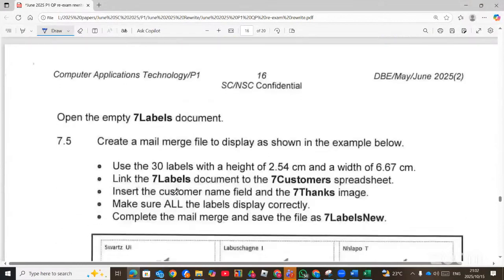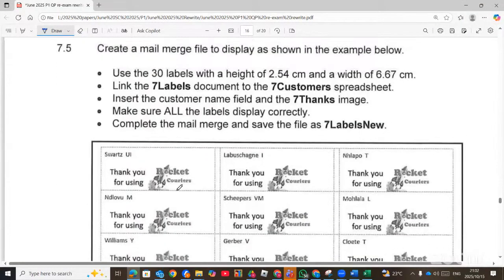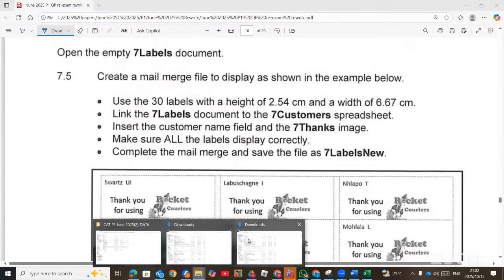Lastly, 7, which is mail merge. So you must open the 7 labels. The last question.